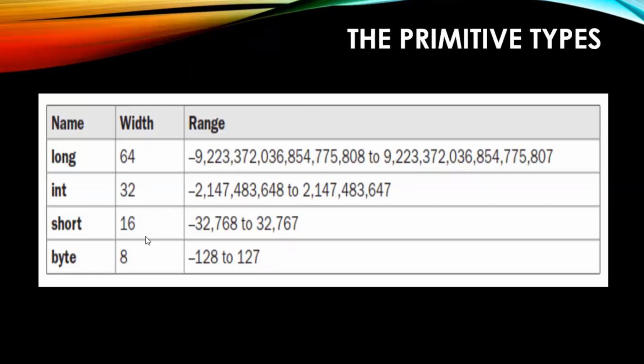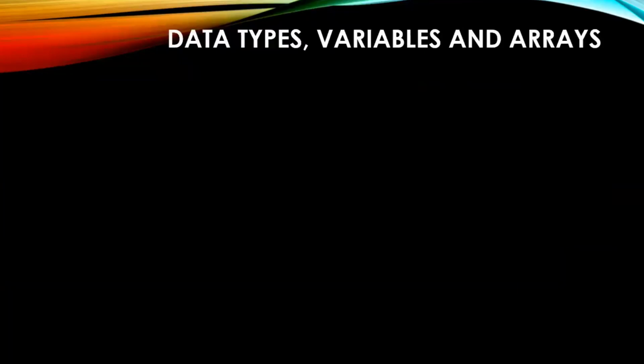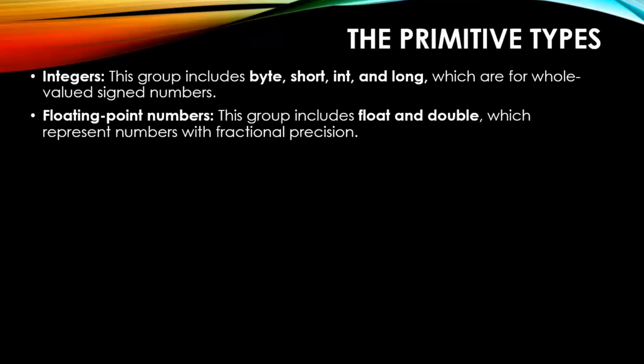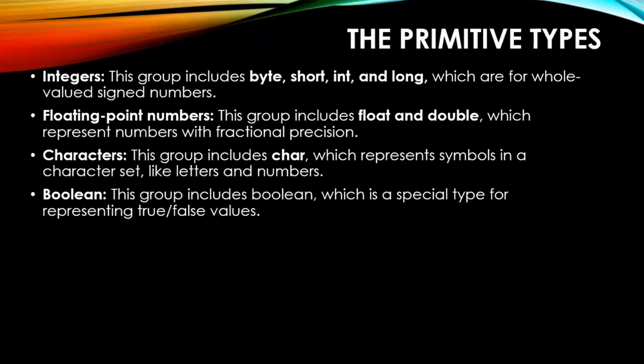So in the morning class, we were discussing the primitive data types, and we have said that Java is strongly typed, and we have seen a few categories of data types, right? So the first category was the integer category, and the second one is the floating point numbers category, then the characters category, and the boolean category, right? Out of these four categories, in the morning session we have discussed the integer category. Under the integer category we have seen four different primitive data types: byte, short, int, and long.